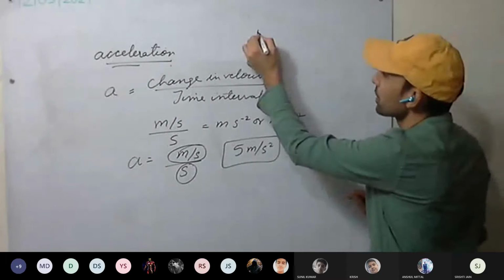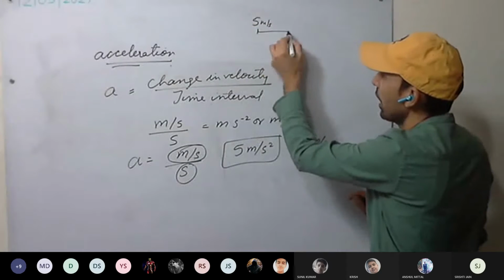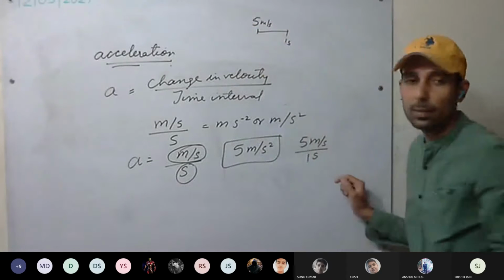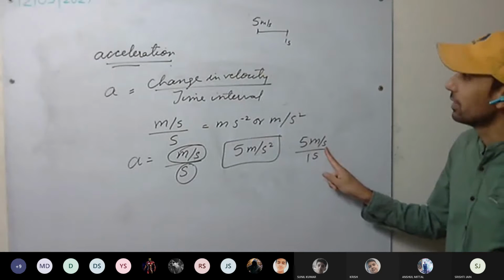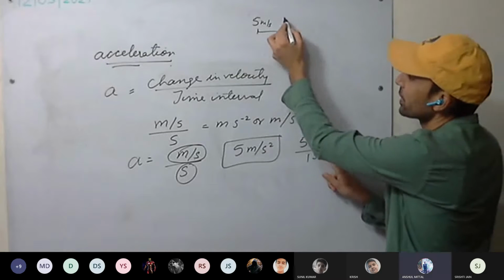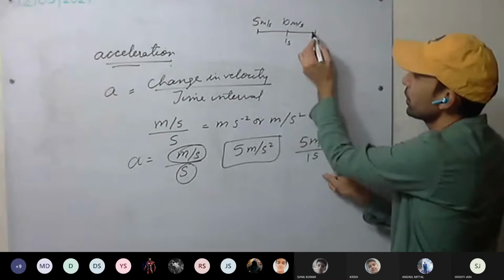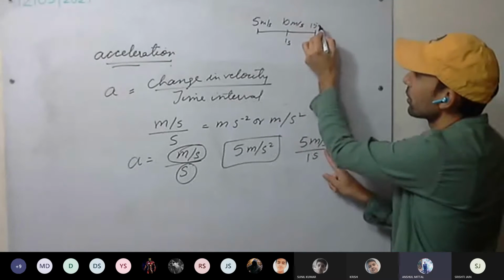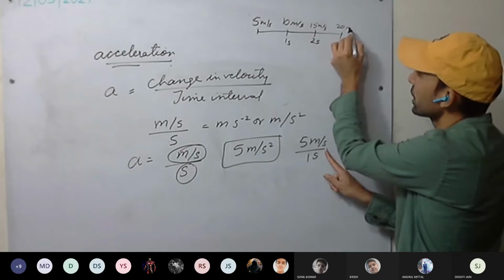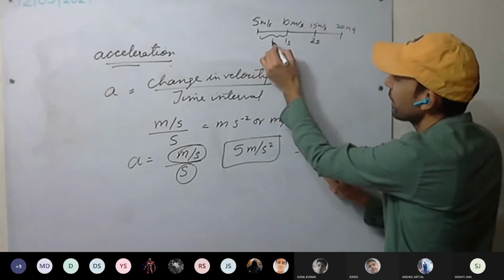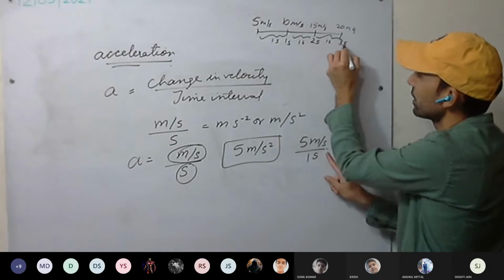For example, at this point, it is 5 meter per second velocity. After 1 second, how much will it become? 10 meter per second. After 1 more second, it will become 15 meter per second. After 1 more second, the velocity will become 20 meter per second. You can see time interval 1 second, 1 second, time interval 1 second.